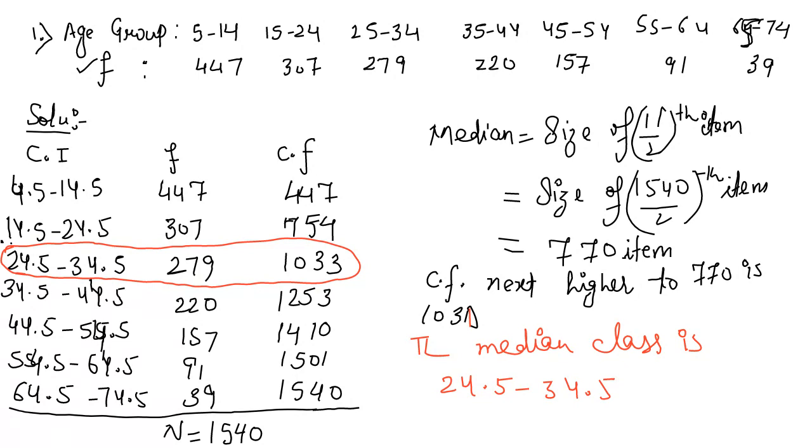So now we will apply the formula. M is equal to L plus N by 2 minus C.F. divided by F into H. So write down all the values that we need in the formula. Yes, what is L? L is the lower limit of the median class. L is equal to 24.5. What is N? Write down all the values.